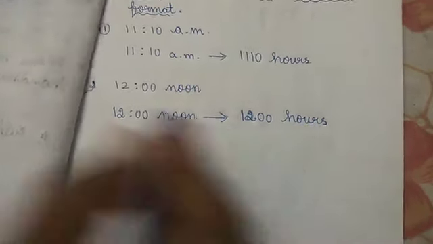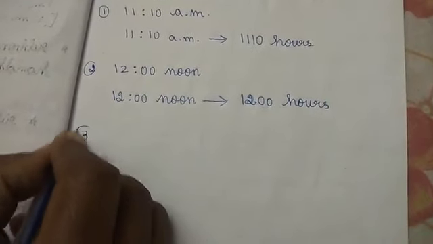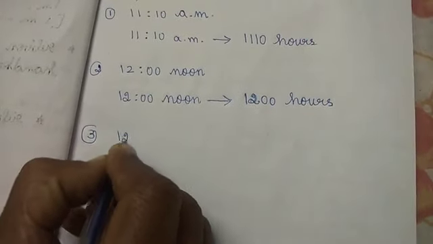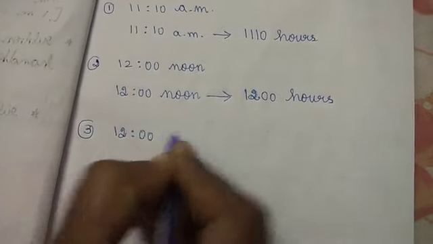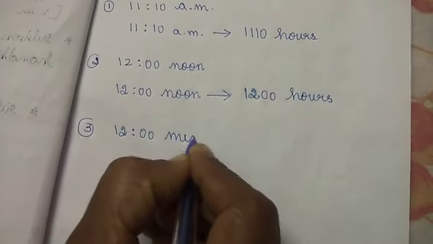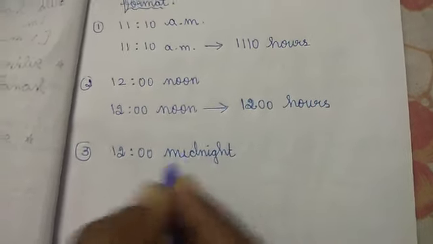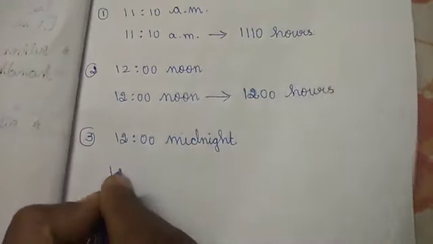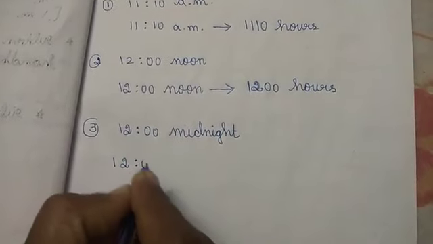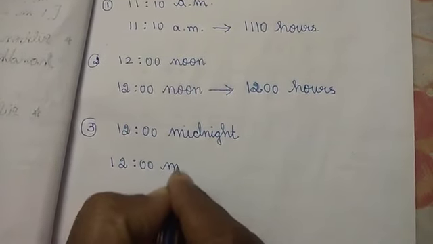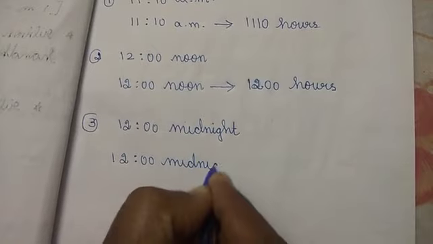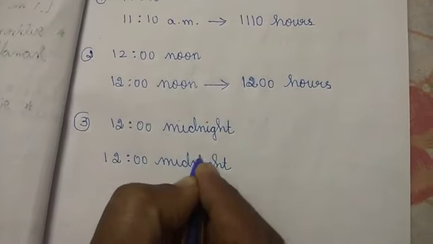Okay. Coming to the third sum. Now listen. 12 midnight. So midnight means what I have told, children? 12 midnight means how we have to write?